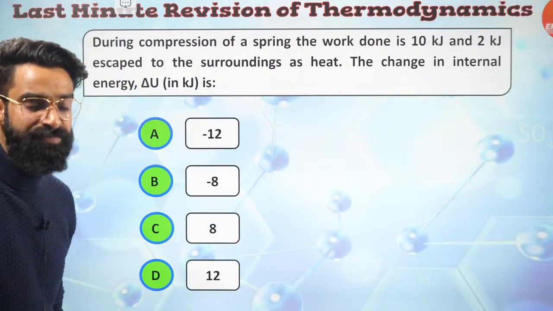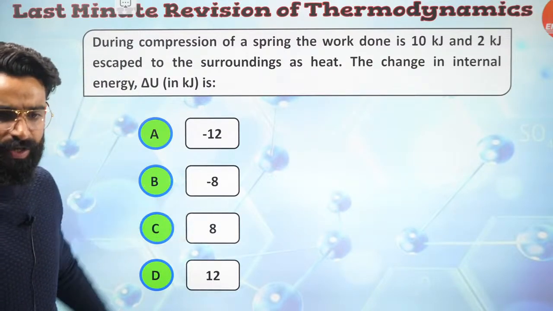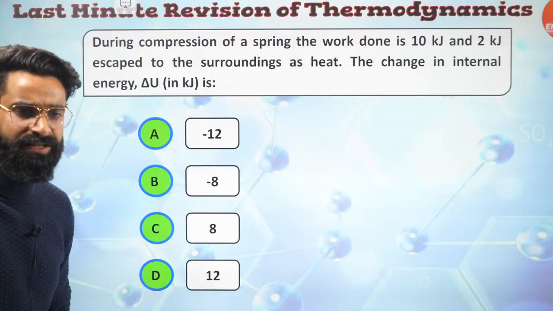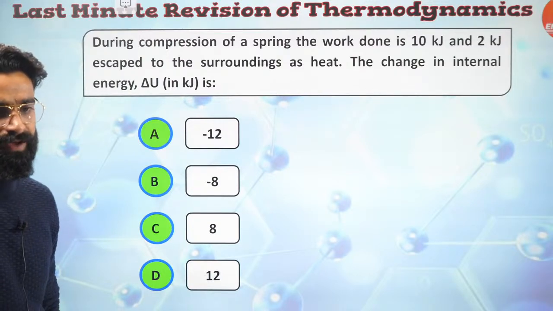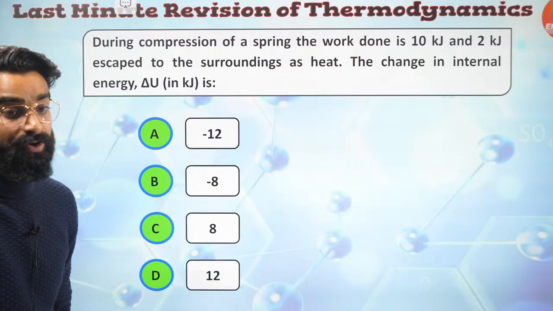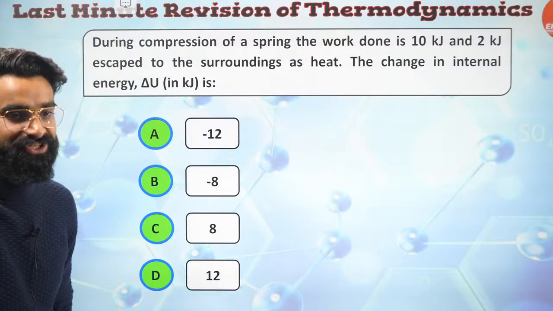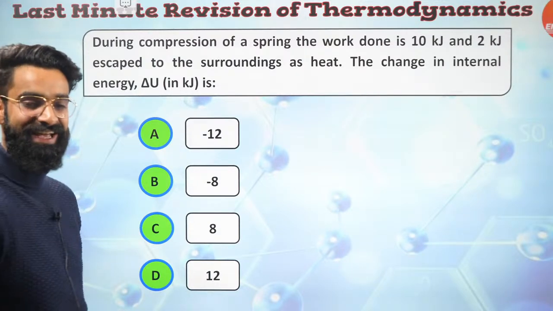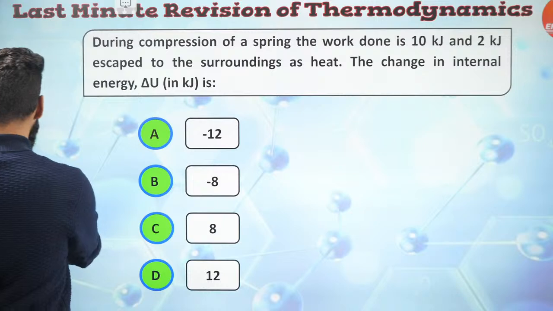Okay. Well, people, one more question. During the compression of a spring, this year, 2020 JEE, the work done is 10 kilojoules and 2 kilojoules escape to the surroundings as heat. The change in internal energy, a very simple and ordinary question, guys. Kill it. Let me know the answer fast.